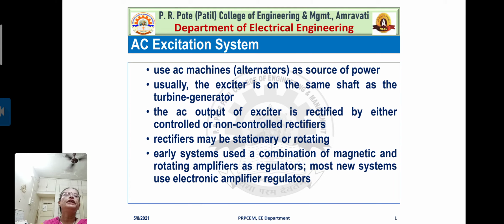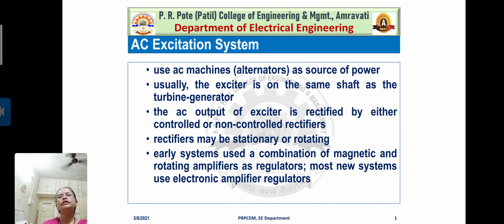The AC output of the exciter is rectified by either controlled or non-controlled rectifiers, because we need DC excitation for the field windings of the alternator. Obviously when we are using AC excitation, the output will be AC, and to provide the output of the AC exciter to the field winding of the alternator, there is a need for a rectifier.